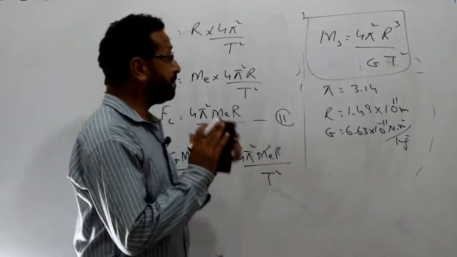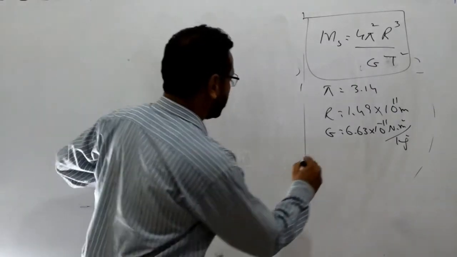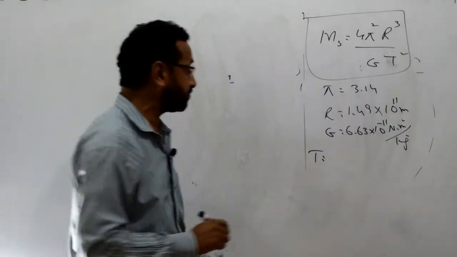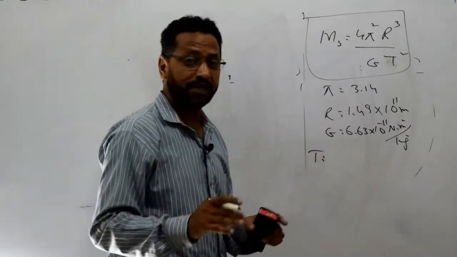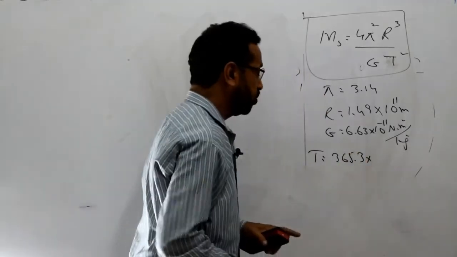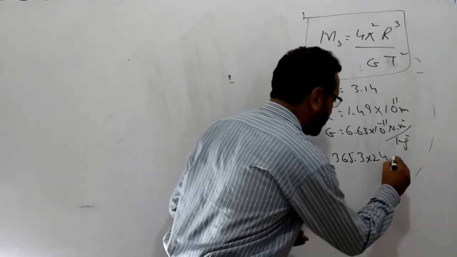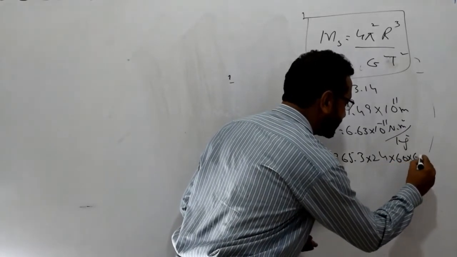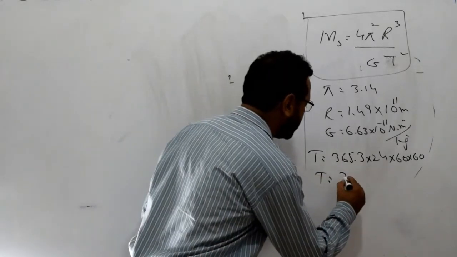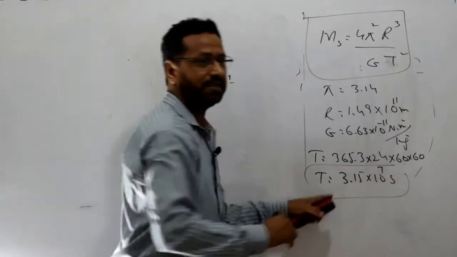Now the time period is the time taken by the earth to complete one revolution around the sun. In 1 year there are 365.3 days, 1 day has 24 hours, 1 hour has 60 minutes, then 60 seconds. When you calculate, T would be 3.15 into 10 power 7 seconds. So this one is the time period.